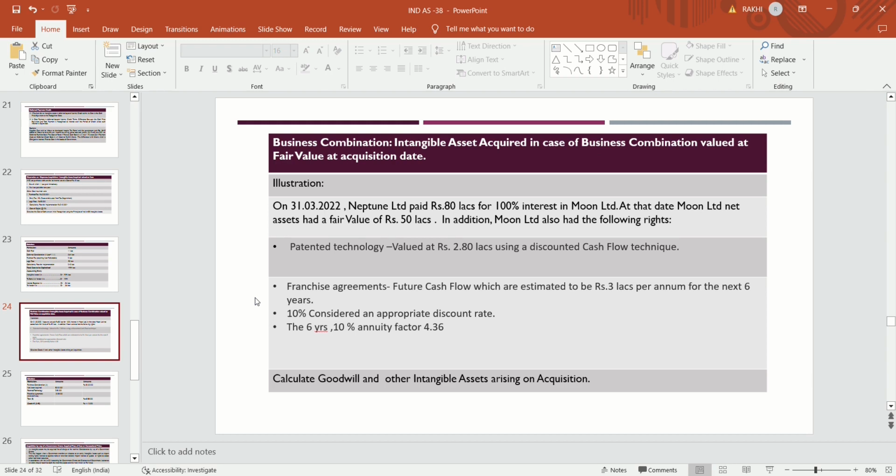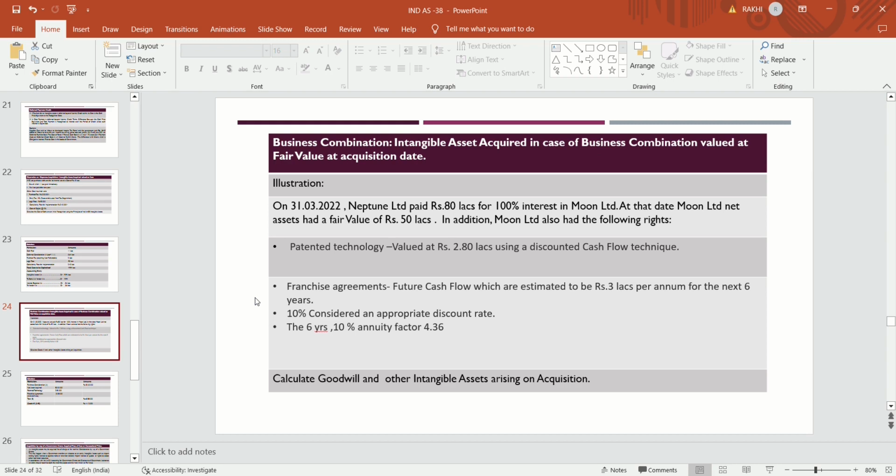At that date, the fair value of the net assets of Moon Limited on the date of acquisition is 50 lakhs. The purchase consideration Neptune pays is 80 lakhs for assets and liabilities of 50 lakhs.